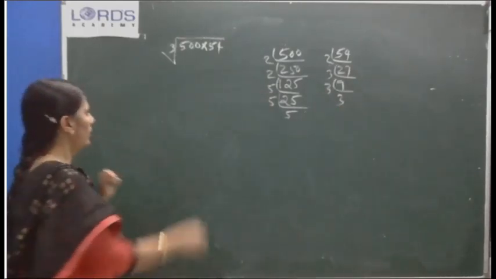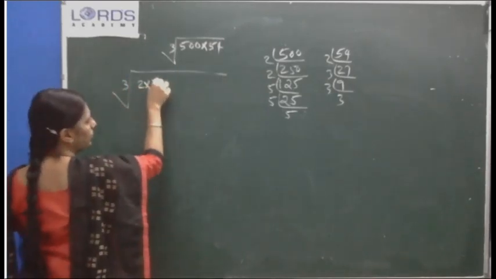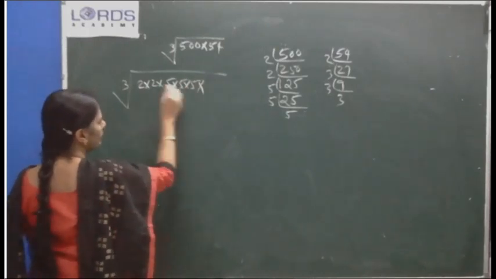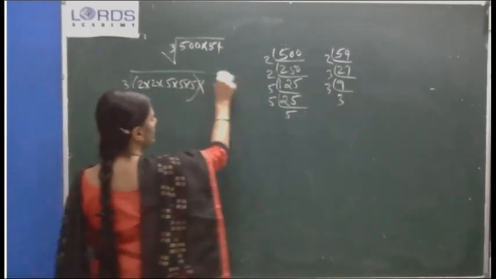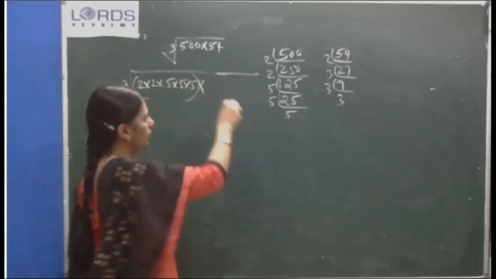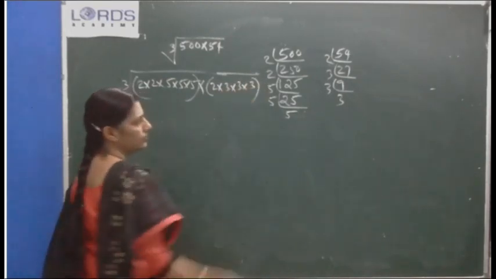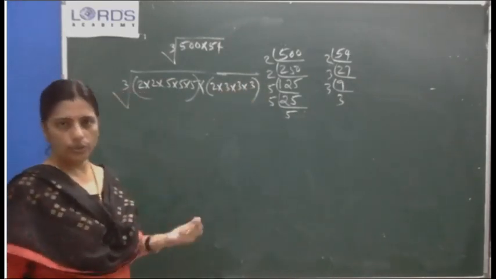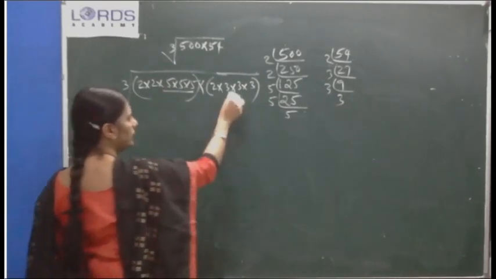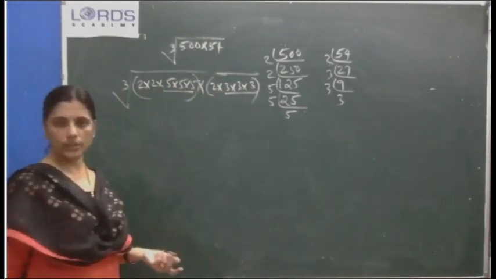Yes, okay. Now you write here cube root of 2 into 2 into 5 into 5 into 5 into... what is 54? 54 is 2 into 3 into 3 into 3. Correct? Now, together, are they in triplets? 5 in triplet, this 3 in triplet, 2, 2, 2. They are also in triplet.